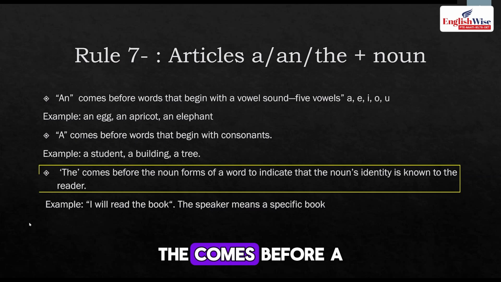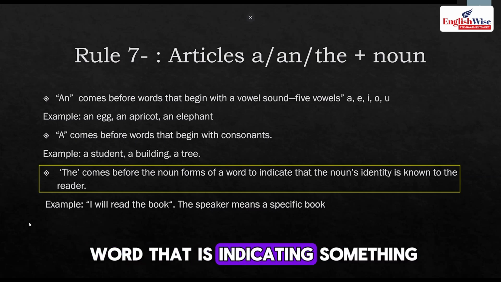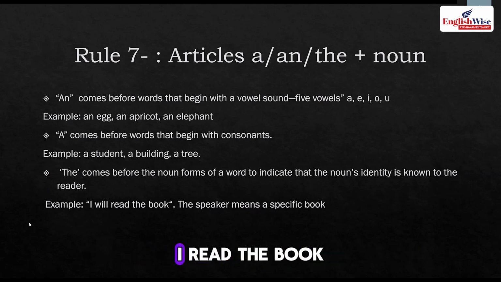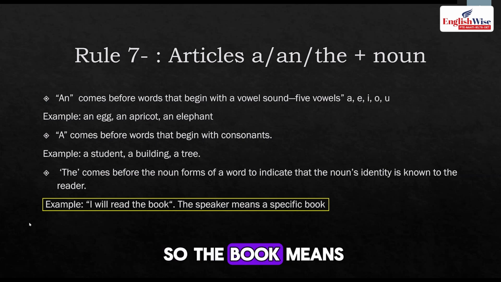Next, the comes before a word that indicates something which we have already mentioned. I'll read the book. So the book means the specific book we are going to tell you.